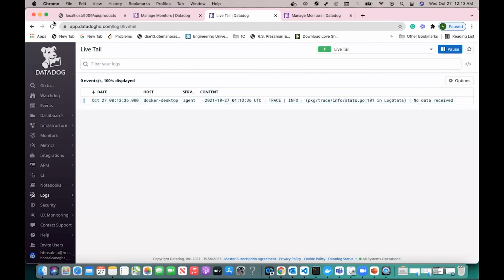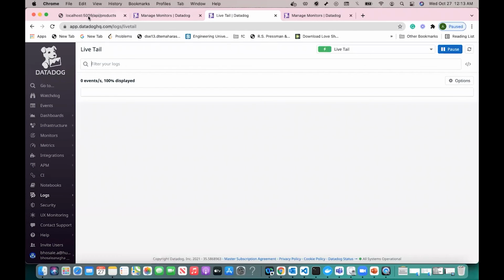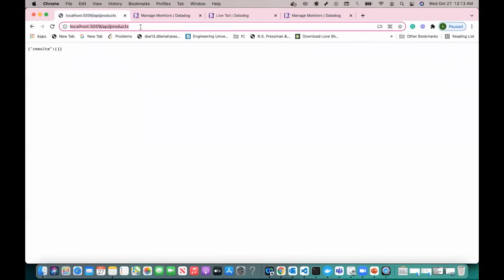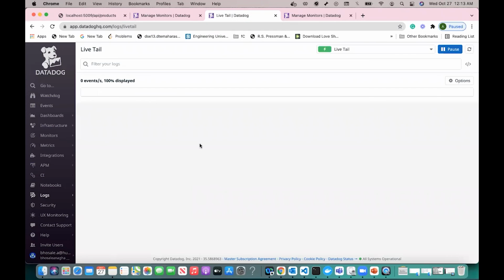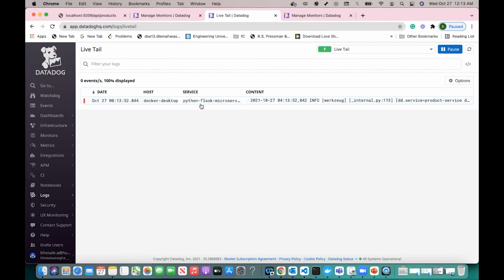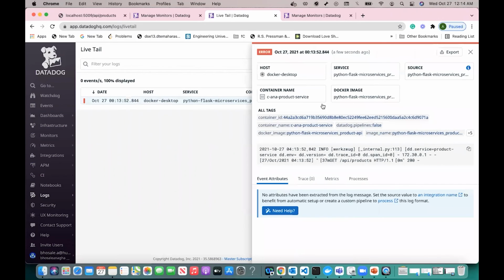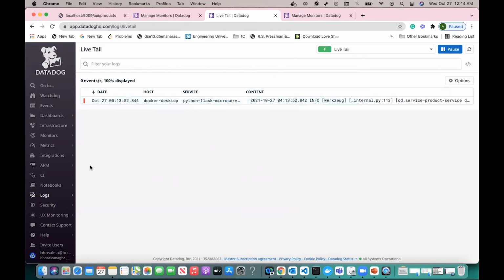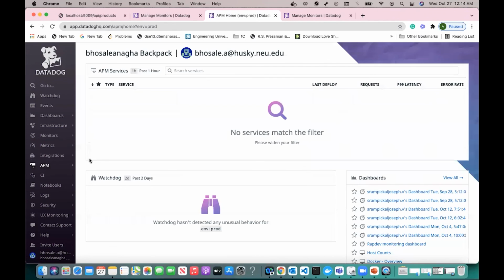So this is the live tail, and if I try and hit this particular API endpoint, the log will appear in the live tail. And if you observe, the log is marked as error, whereas the status code is 200. So this is one of the issues. Besides that, the service is not showing up in the APM service map. So we are currently working on this part.